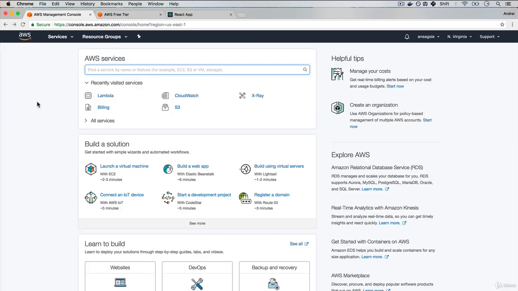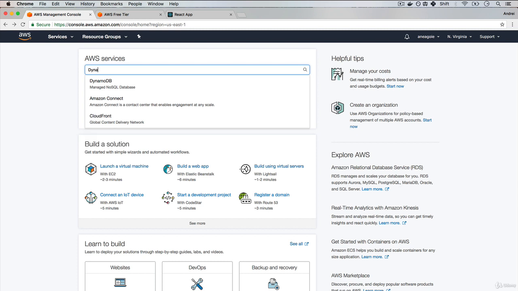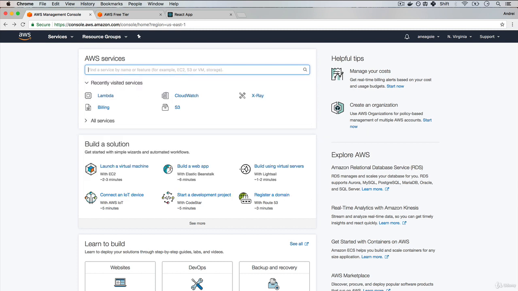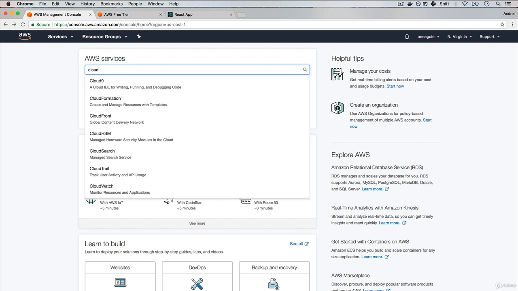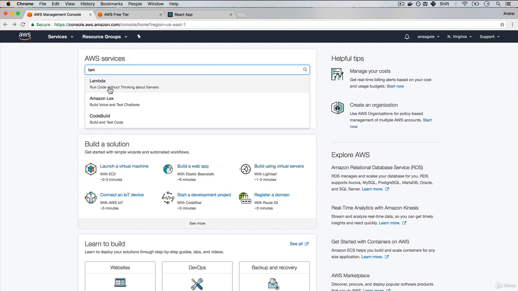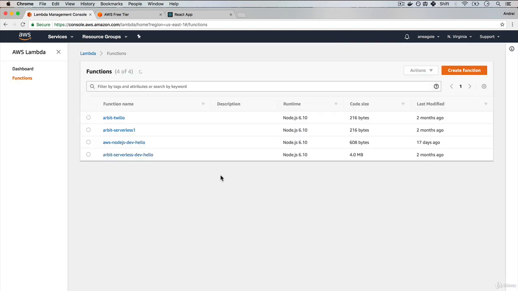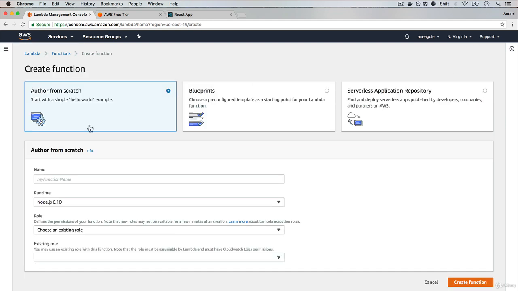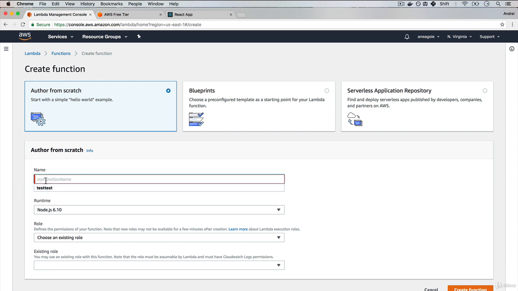Now, I recommend you create an account and take advantage of this free tier. Once you log in, you'll have something like this, your dashboard. Within the dashboard, you can ask for any AWS service. You can do DynamoDB, you can do S3, you can do CloudFront that we've talked about, but we're interested in Lambda. You just click on the service that you want and it gives you a dashboard. You see that I already have a few things over here. To show you how easy it is to create a function, I can just name it test, or what should we name this actually?